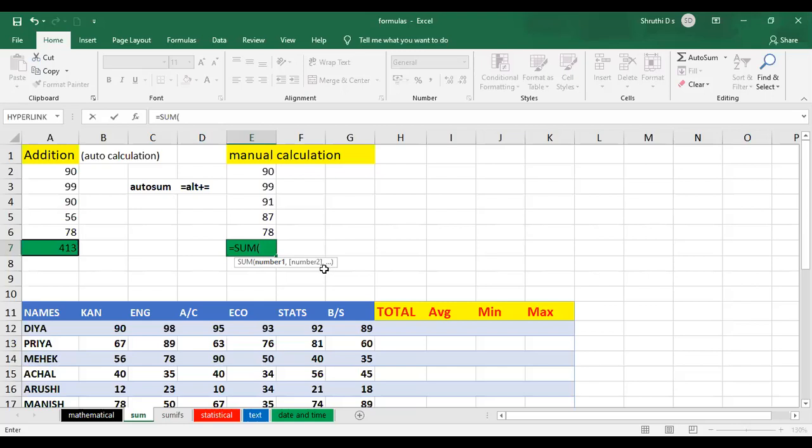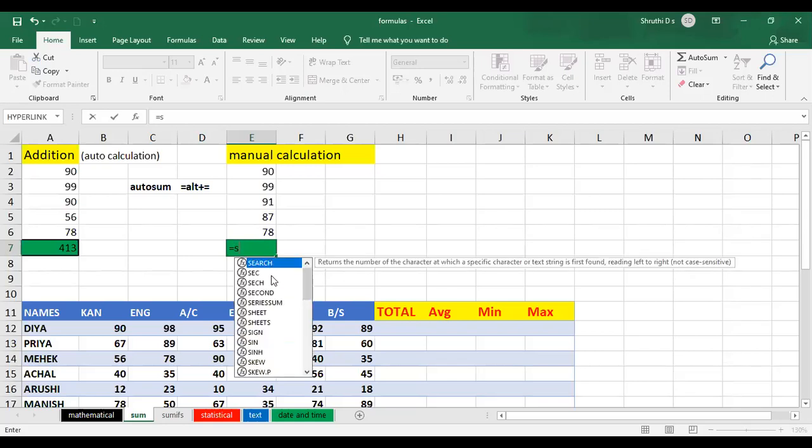Now, what is the syntax? It is the general format in which you have to write the particular formula or function. Once I put the equal to symbol and start with a letter, it automatically shows you different options available for that letter. Now I want SUM, so I'll type one more letter.